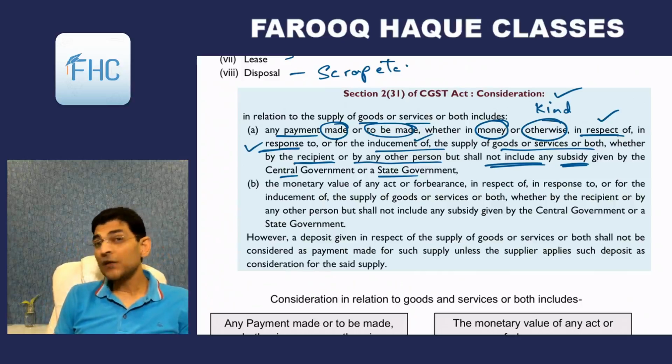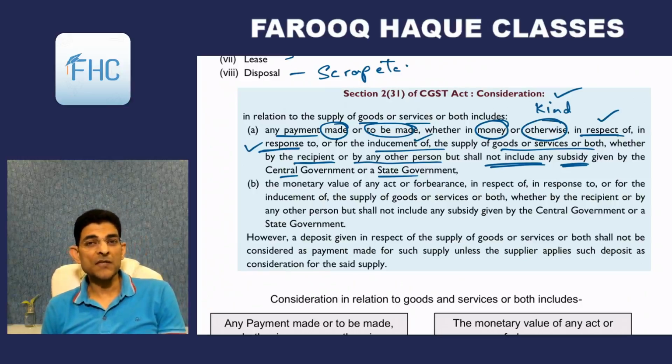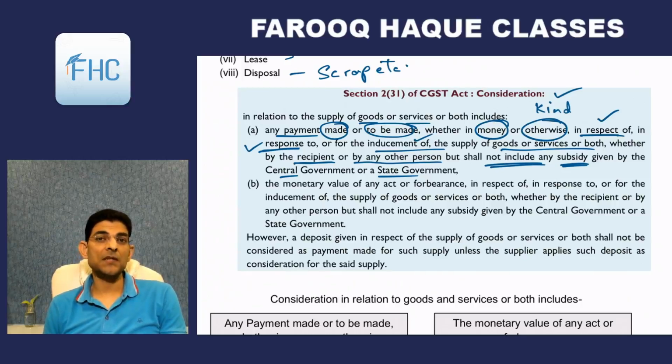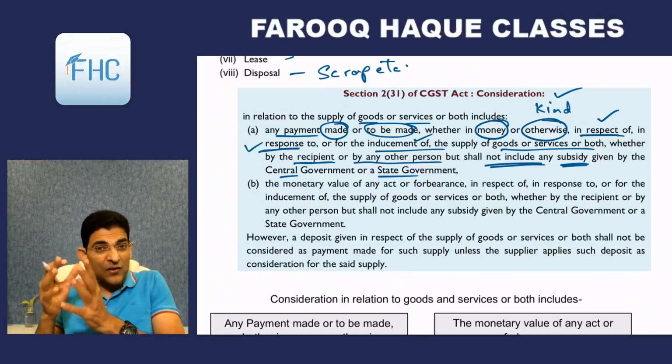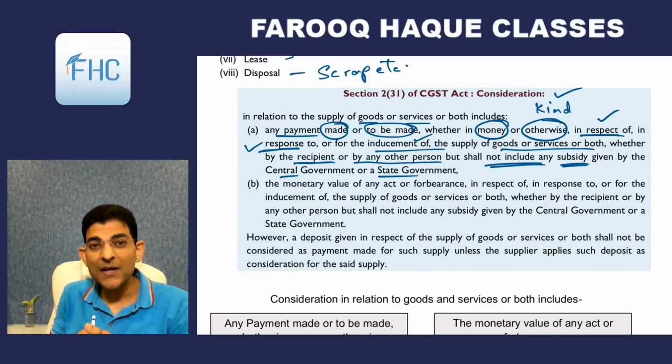Like it happens in case of fertilizers and all. If you are a manufacturer of fertilizer and you are selling one bag at 600 rupees, the government says, okay, do one thing, you are selling to farmers, so cut down the price. Cut down the price by 300. So instead of 600, you sell it at 50%, that is 300, and 300 will be reimbursed to you by the government as subsidy. So now I will sell the bag of fertilizer at 300 and claim another 300 rupees from the government as subsidy. So that second 300 that I am claiming from the government as subsidy is not liable to GST. Understood?